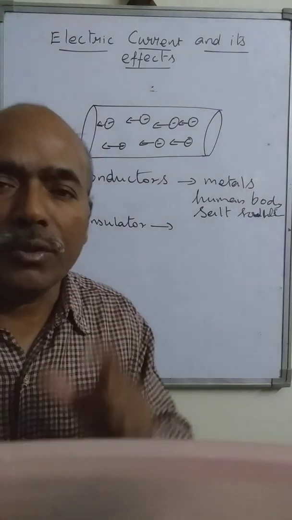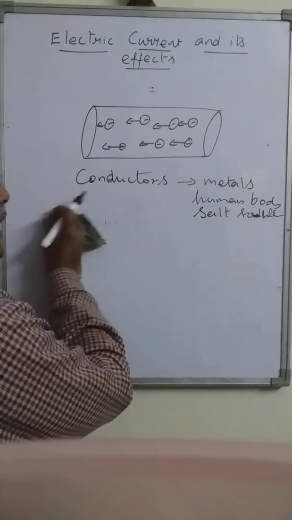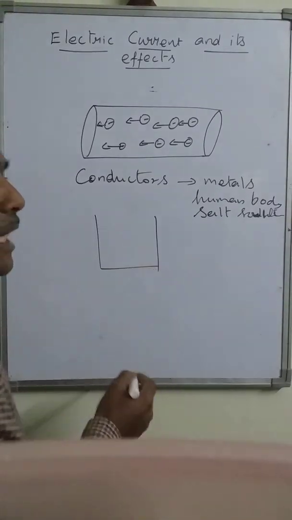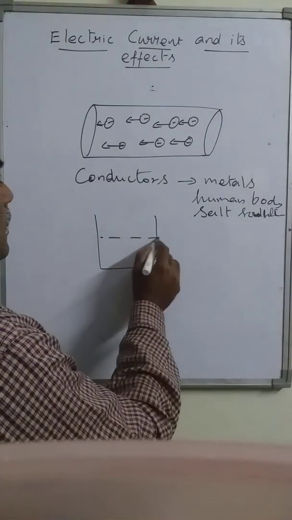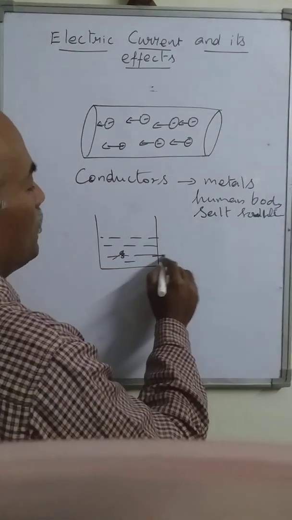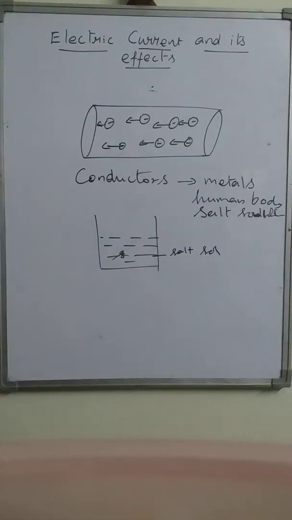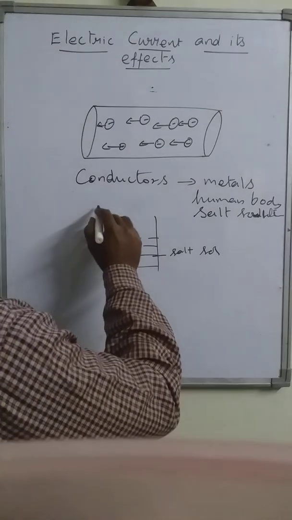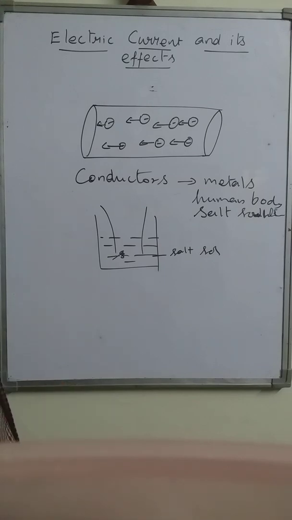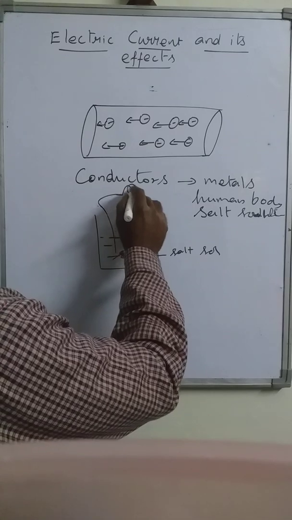For this, you can do a simple activity. Just take a small container, it may be a beaker or a glass, take water and dissolve some salt in it. It is the salt solution. Now take two wires, and put one terminal of each wire into the solution. The other two terminals are connected through a bulb.